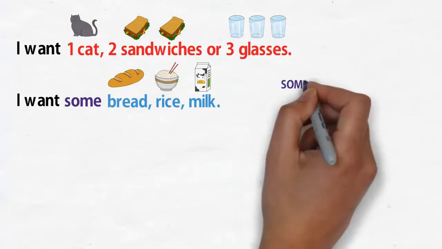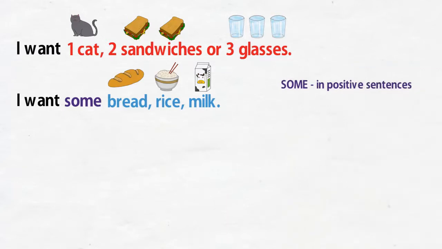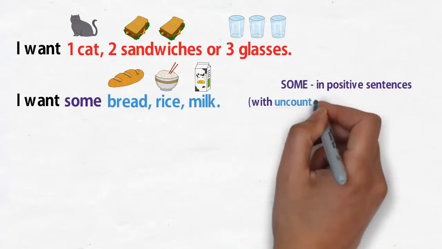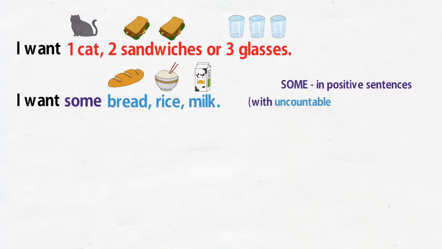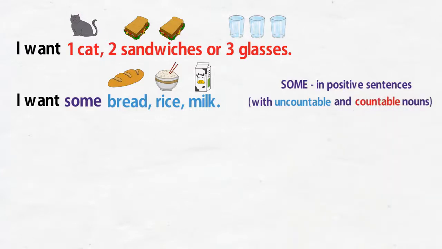Some is used in positive sentences. As you can see here, we use it with uncountable nouns. However, we can also use it with countable nouns when we don't know the exact number of something.